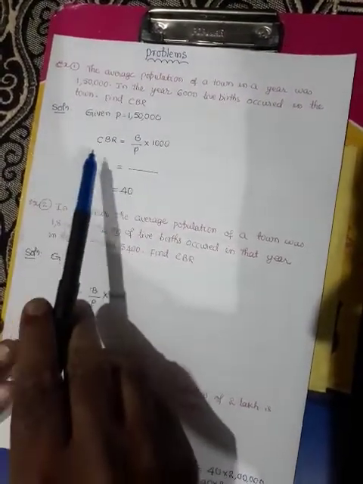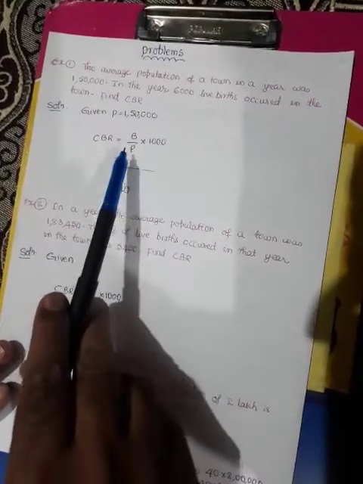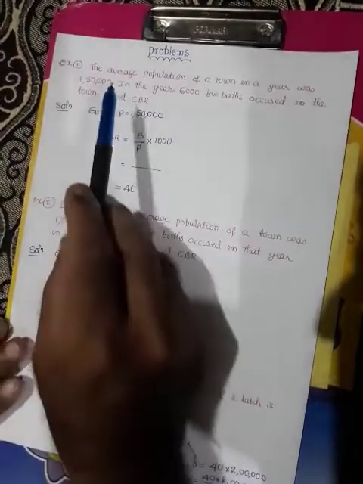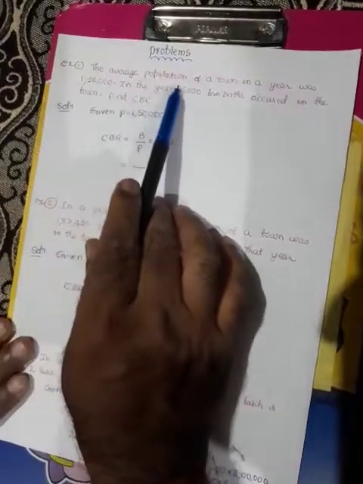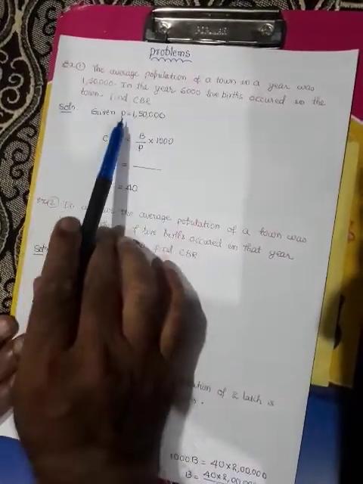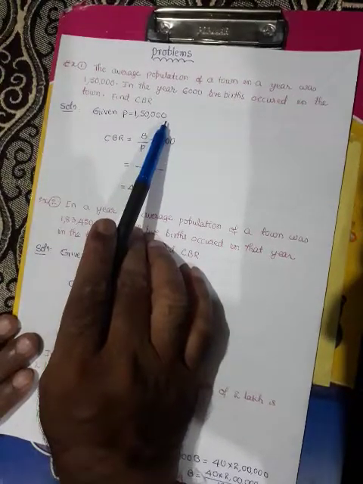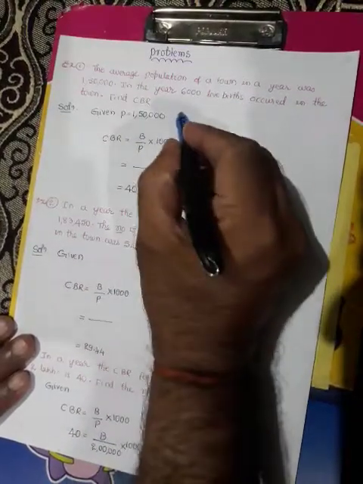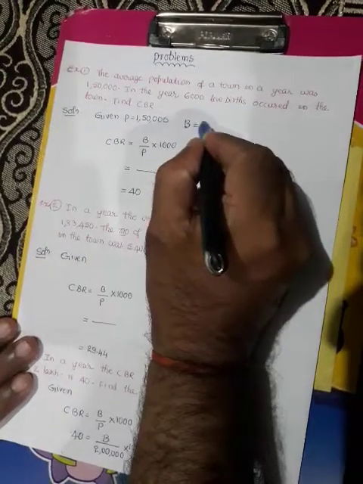CBR is equal to B by P into 1000. So we require total births and total population. In the problem, the average population of a town was 1,50,000, that means total population P is equal to 1,50,000. 6,000 labors occurred means total births B is equal to 6,000.